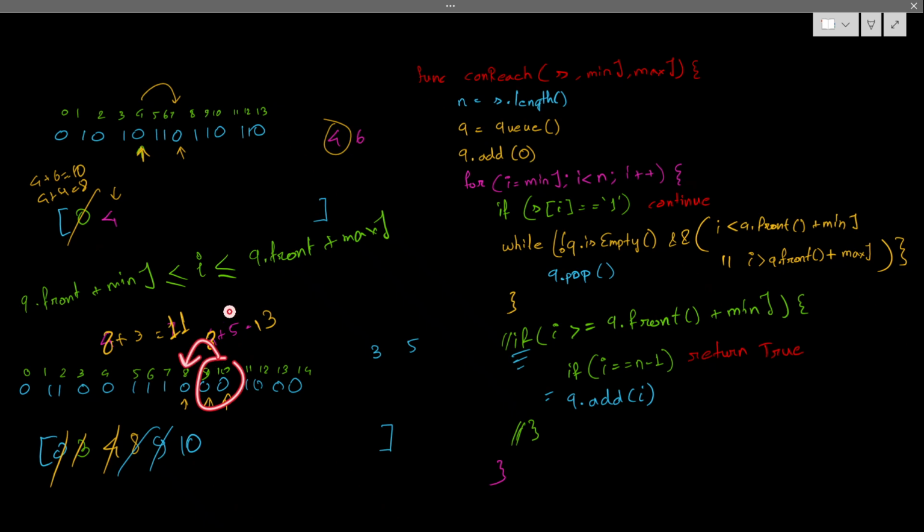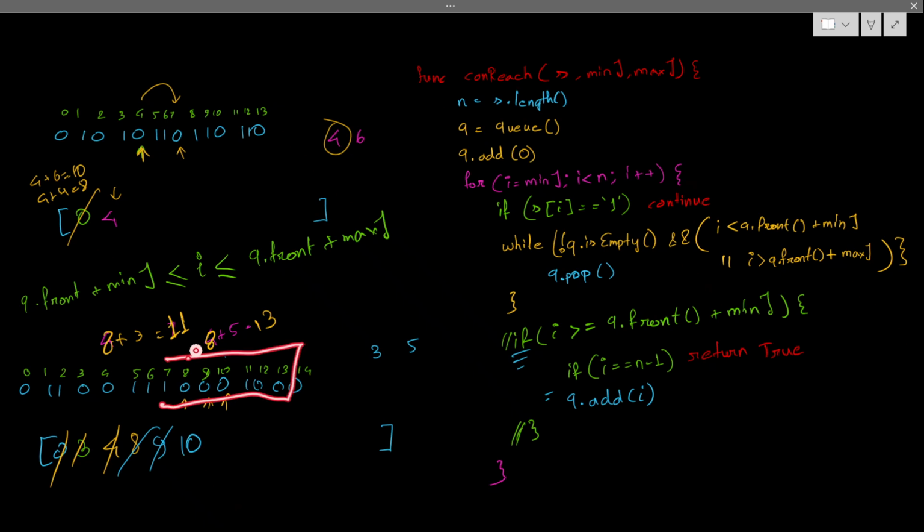So for 8, I am checking whether it is on the right side of that. That's not the only check, but also why I'm checking this front of the queue's max, why I'm checking this limit. I'm checking this limit just because I have to check this 4. If I'm exceeding its range, I have to discard it and find another. Can I belong in this range? What is the maximum range for 8? 8 plus 5 is 13. So the maximum range is 13. I may be present in the maximum range. Okay.